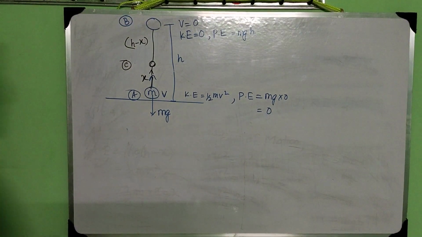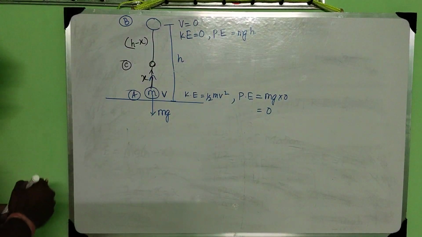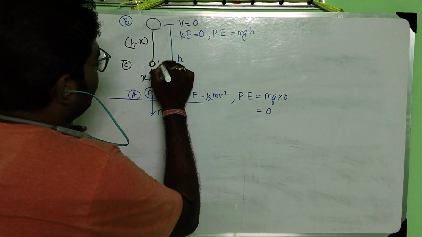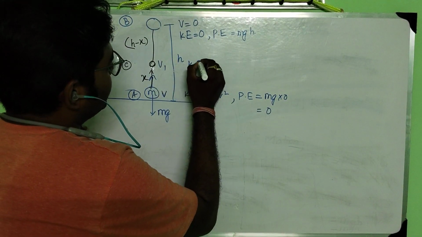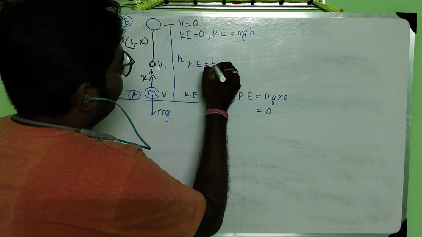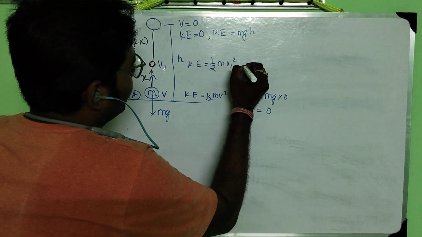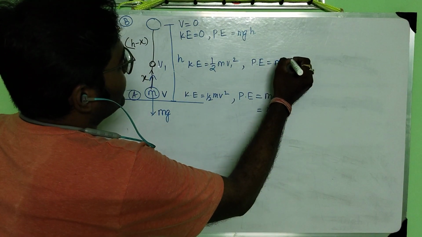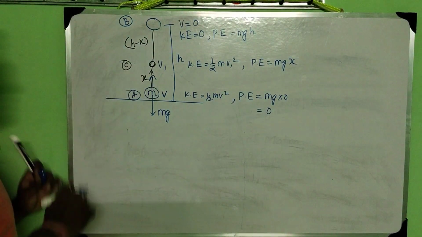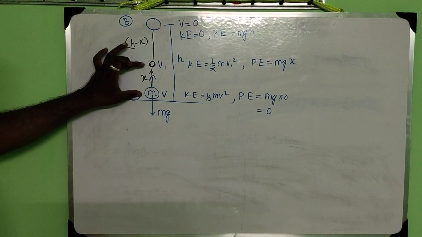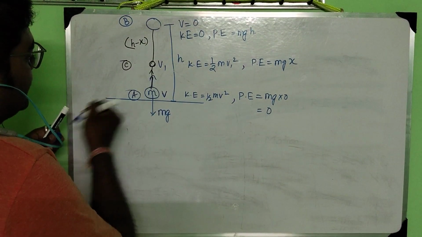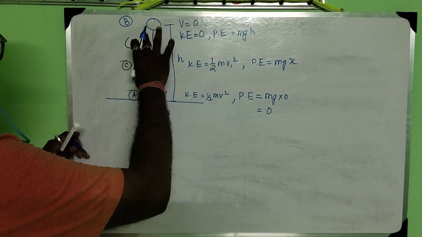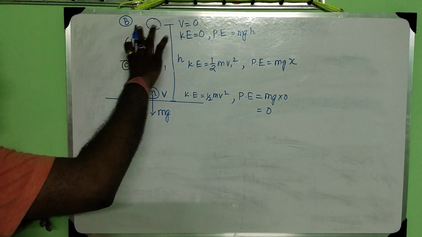Okay. So here the velocity will be v1, then kinetic energy will be half m v1 square, and potential energy will be mgx. x is the distance from the ground level. From the ground level, this distance is x. Then this distance will be h minus x.